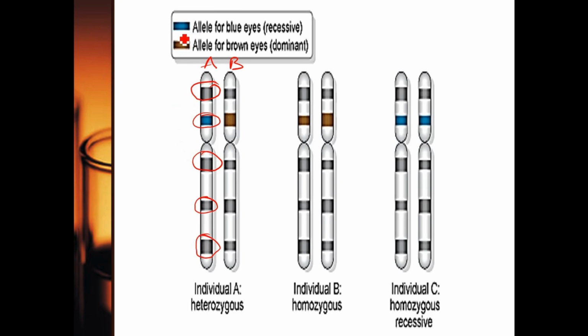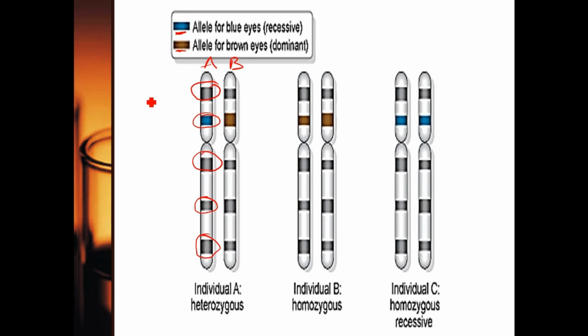Now they've given us a key here. This key is showing us that the blue one is the allele for the trait for eye color. This trait carries two alleles. The recessive one is the blue eye, that's why it's colored blue, while the dominant one is the brown eye, that's why it's colored brown.